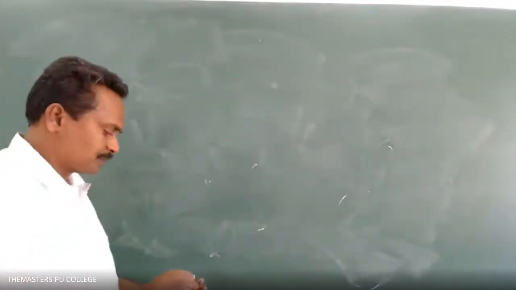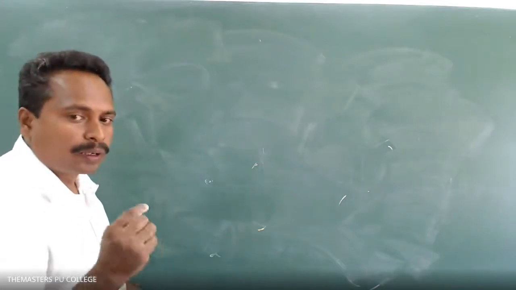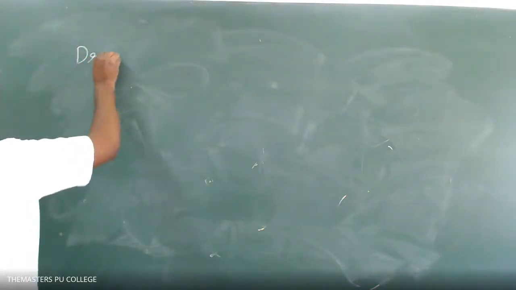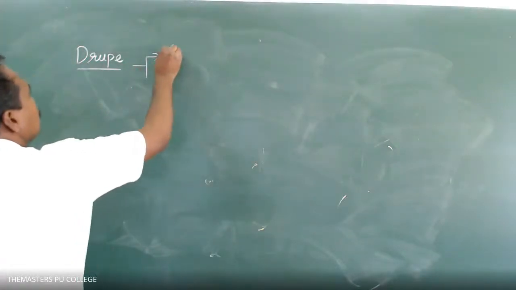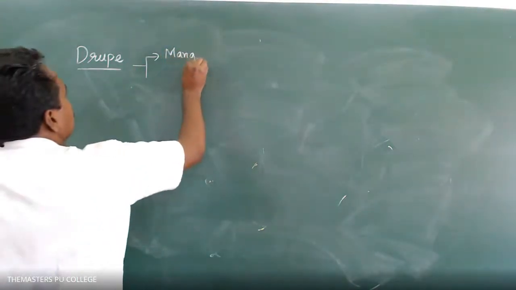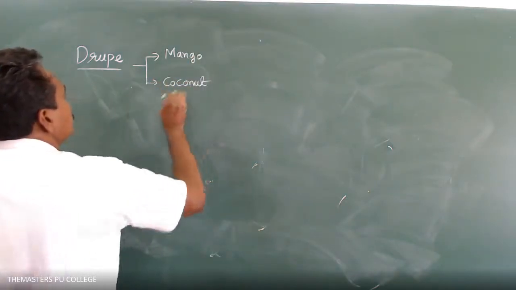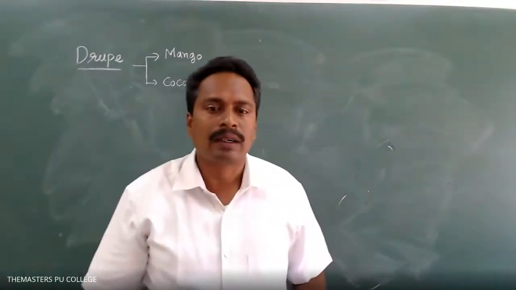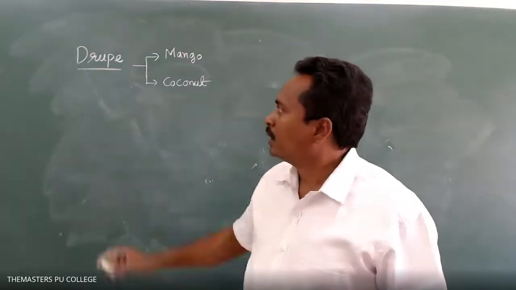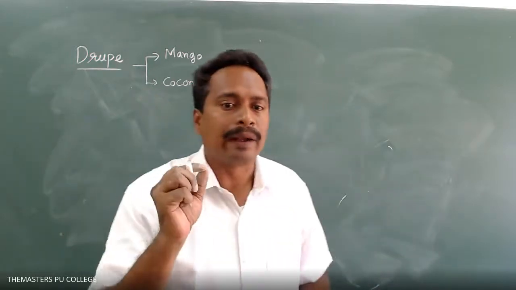So the fruits, mango and coconut fruits are examples of drupe fruits. What are the characteristics of a drupe fruit? Stony endocarp.